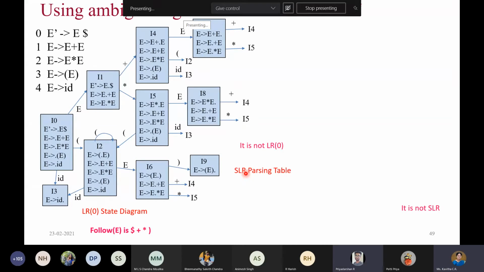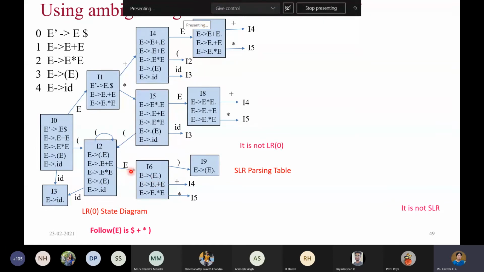No, when you are reading E, the contents should be the same. Then only you can reuse the state. Otherwise, you can't. See, the content in I1 is definitely different. Even though I have listed E gives E dot plus E, and E gives E dot star E, we can't do that because we have this extra production rule here, isn't it? And similarly, you are saying about I6, right? I6 is definitely different.